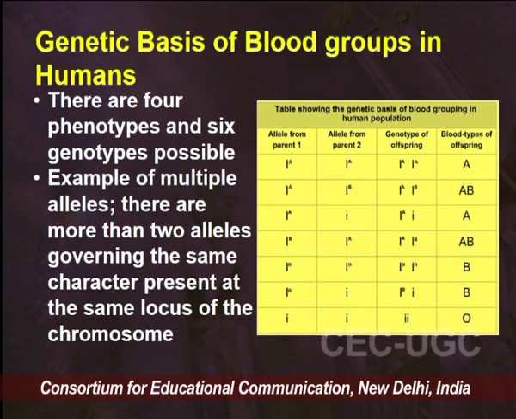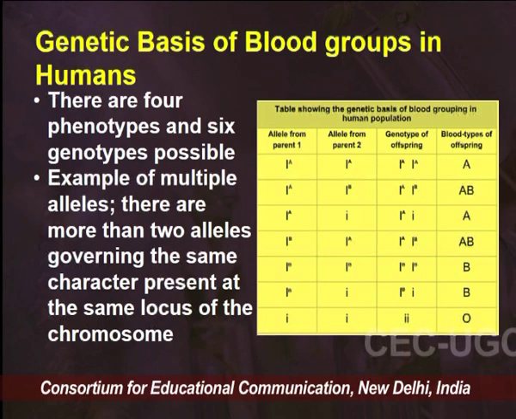This is a very good example of multiple alleles for one particular trait. We do not have 2 alleles now, we have 3 different alleles for one particular trait, that is IA, IB and small i. These are 3 different alleles, all responsible for the blood groupings in human beings. So, there are more than 2 alleles governing the same character present at the same locus of the chromosome, that is gene I of chromosome 9. All the 3 alleles would be present on that particular chromosome.